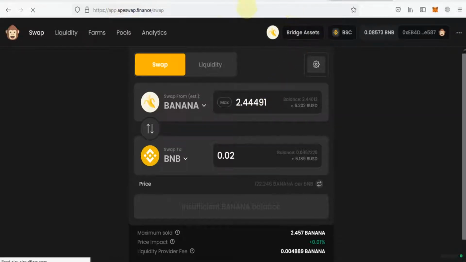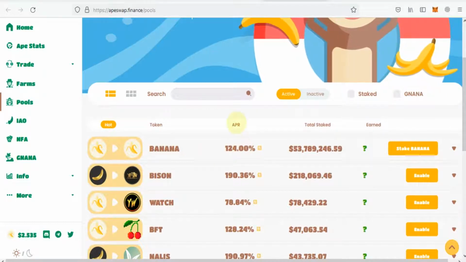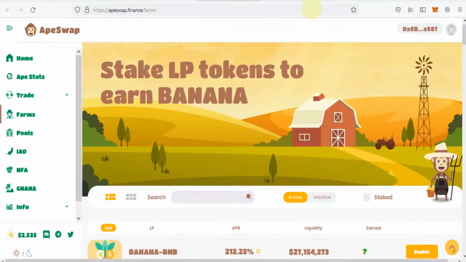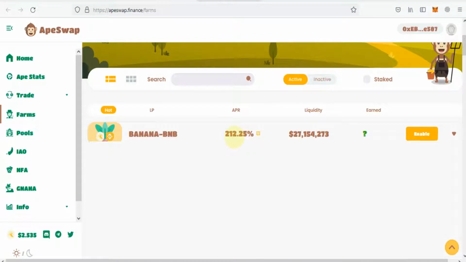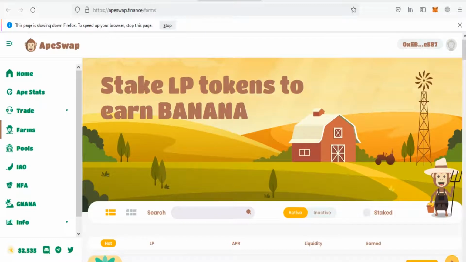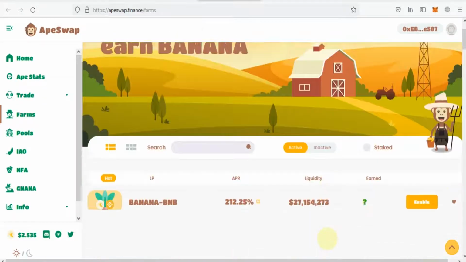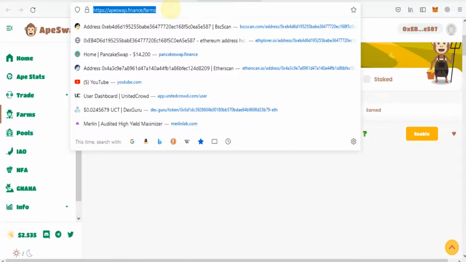So we will go to pool. When you click on pool, you can see here 124% APR on banana for staking, and when you click on farming, you can see 212% for farming. So farming is more profitable than staking.